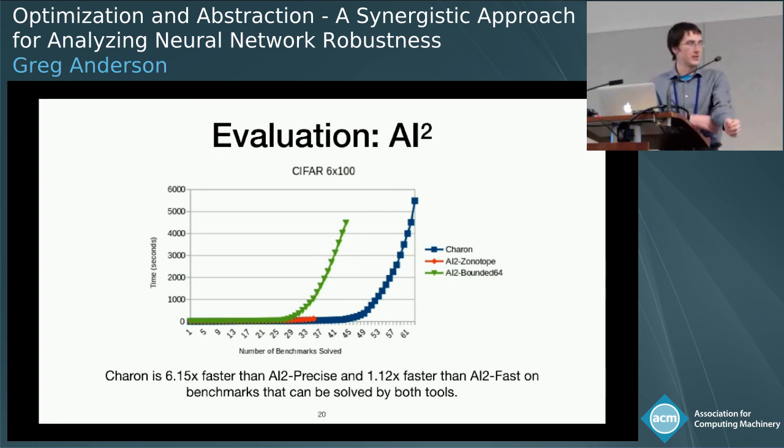So here what I'm showing you is for a subset of the benchmarks. On the x-axis, the number of benchmarks that were solved, and on the y-axis, time. So the idea here is that being further to the right and down is better. And what we can see is that Karen is actually, on average, 6 times faster than AI squared with its more precise domain, because Karen is able to choose better domains and then refine rather than having to use this slow domain from the beginning. And in addition, Karen is even comparable in speed to AI squared using the fast domain.